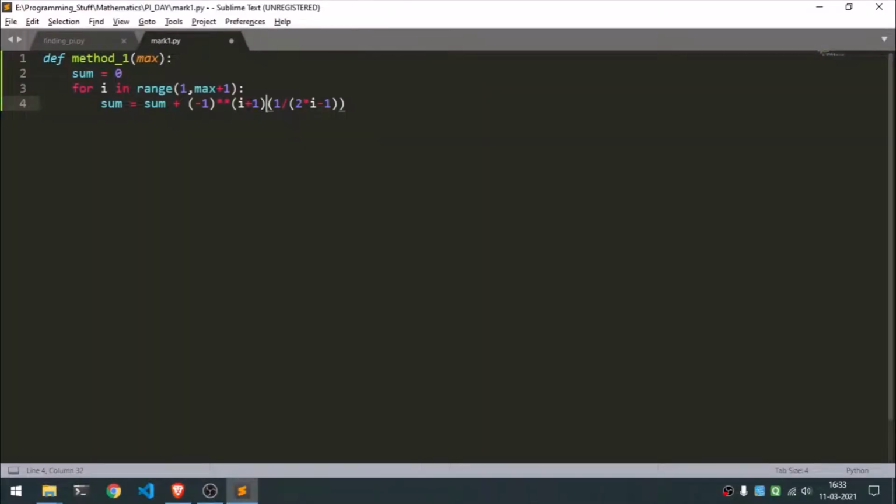So we'll do an i plus 1. We can even go for i minus 1, actually, but then that would be minus 1 raised to 0. Yeah, don't go for i minus 1. i plus 1 is the way to go. We'll put extra brackets so the order of operations is maintained, and we'll have to put a multiplicative sign here. And yeah, that's basically the first series.